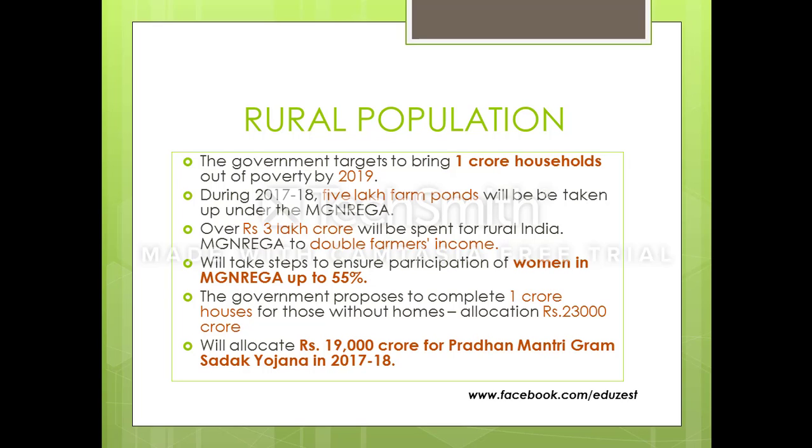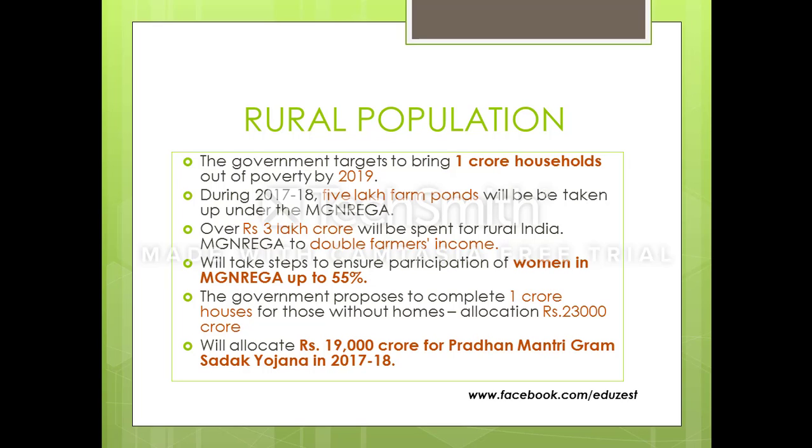Then over 3 lakh crore would be spent for rural India and Manrega to double farmers' income. Then this one is very important: the government will take steps to ensure the participation of women in Narega up to 55%. This 55% you need to remember.